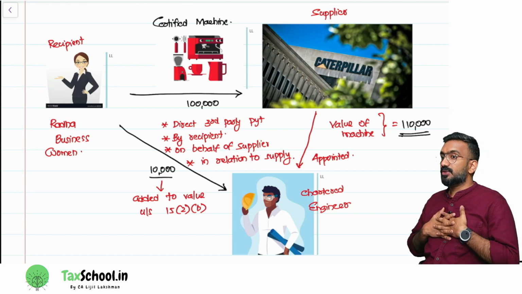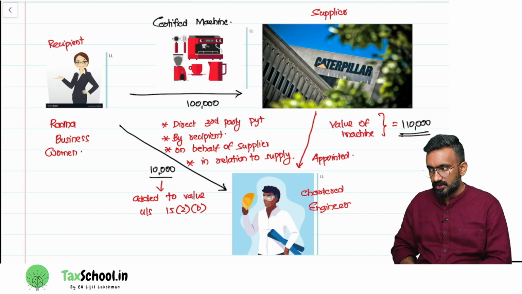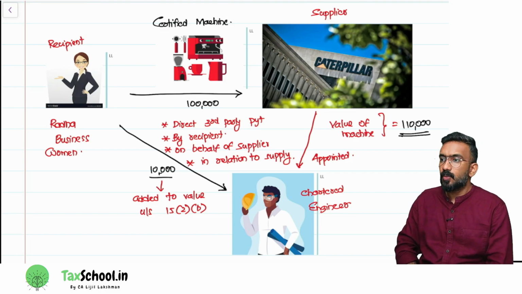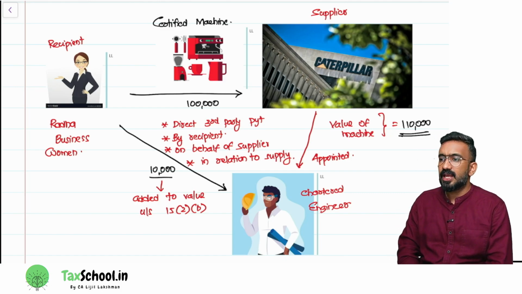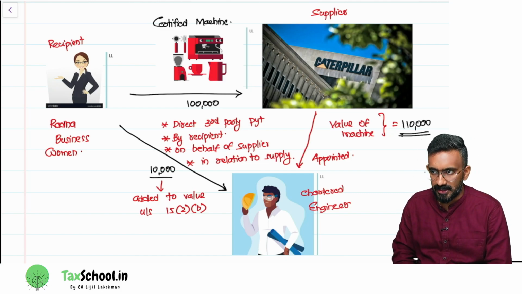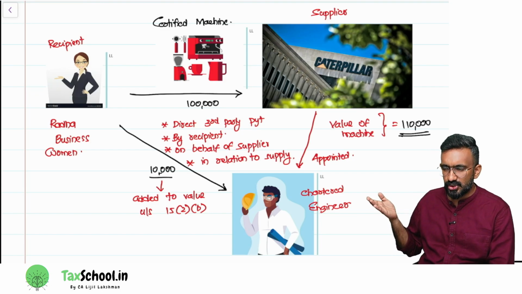And what is the objective of Caterpillar company? They want to reduce the value. To reduce the value, Caterpillar company told Radha, do one thing, I have to anyway get it certified from a third party. So there is this chartered engineer I've written here, he's going to do the certification.